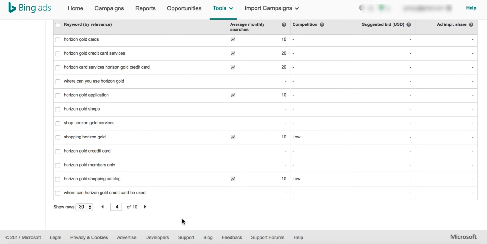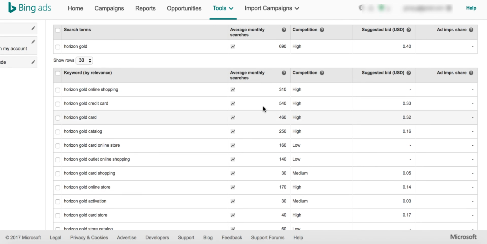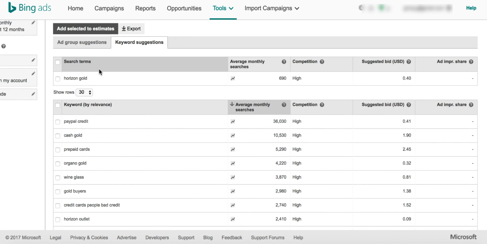So what I can do quickly, let's come to the first page for a second, and then click on monthly searches from top to bottom. I initially wanted to select all and blindly import all of them into the estimates, but you see here you have PayPal credit.